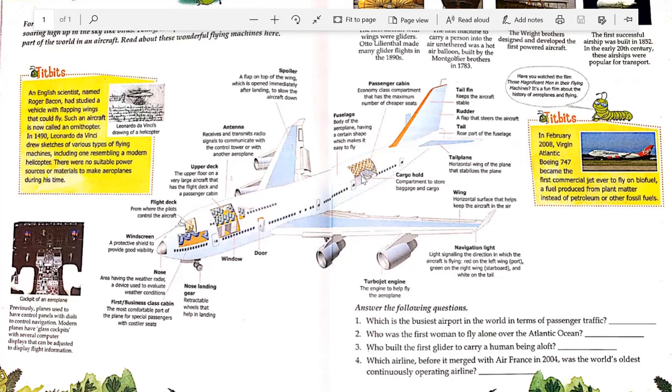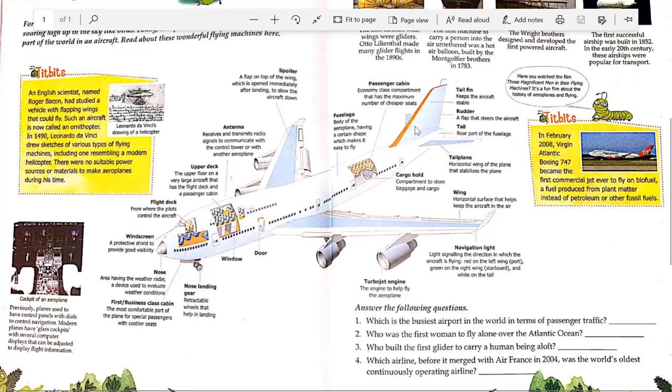Then we have passenger cabin. This is passenger cabin for economy class compartment that has maximum number of cheaper seats. Now the next one is tail plane. Tail plane is horizontal wing of the plane that stabilizes the plane. Okay, the front one keeps it afloat and the tail one stabilizes it, makes it stable. Then we have tail, rear part of the fuselage.